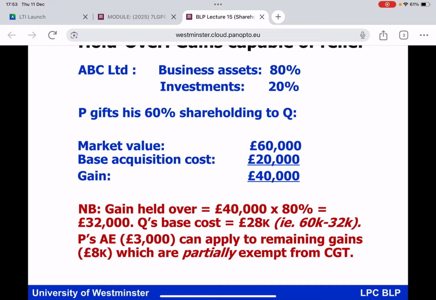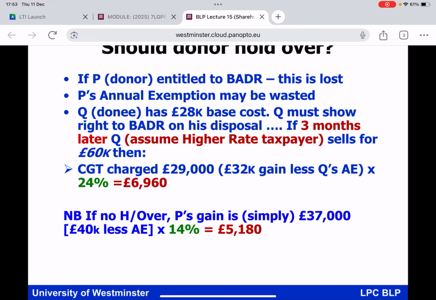Okay, just adding to our understanding of holdover relief on a gift of shares. And shares in a private limited company, can we claim holdover relief? Yes, we can. Just leaving this discussion of holdover relief, everybody, should the donor hold over? Remember, this is a choice, everybody. It is a choice to be made jointly by donor and donee. It is a joint election. It is not automatic, it is a joint election.